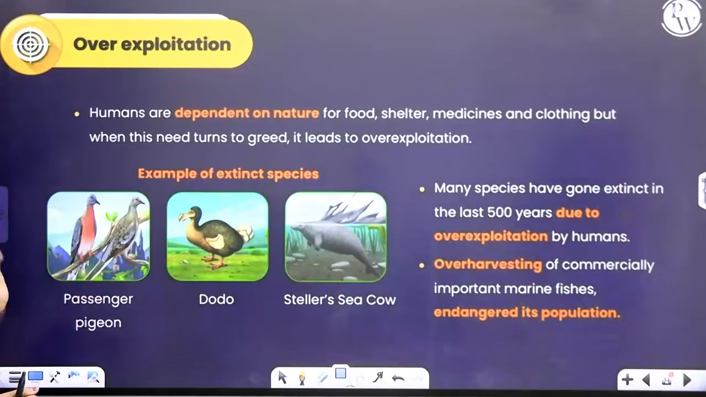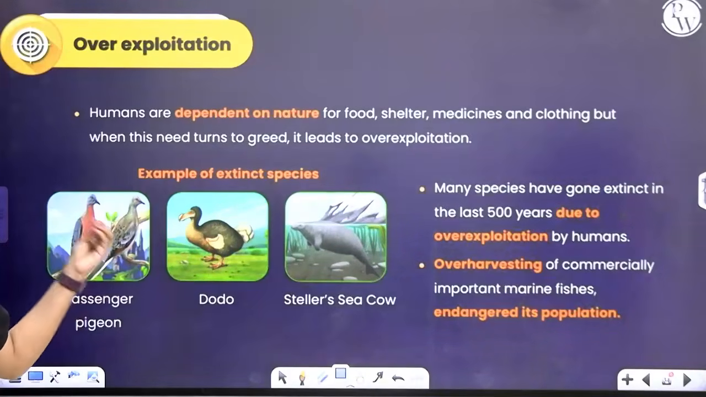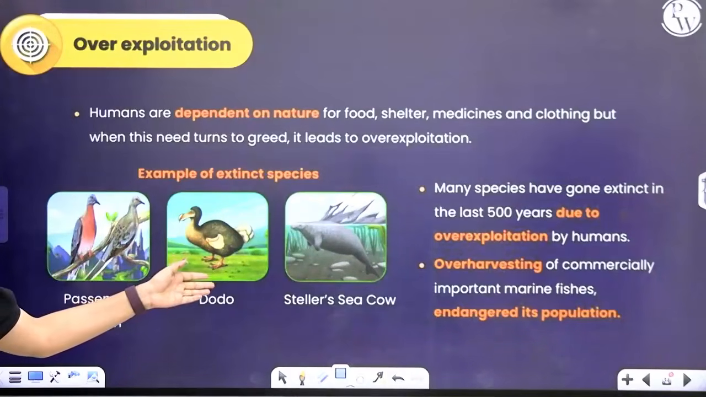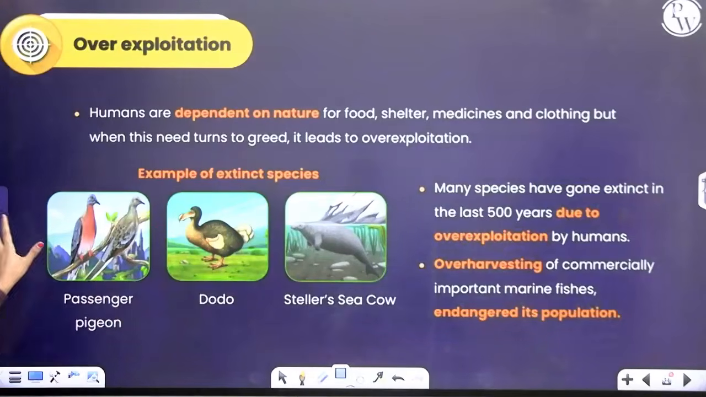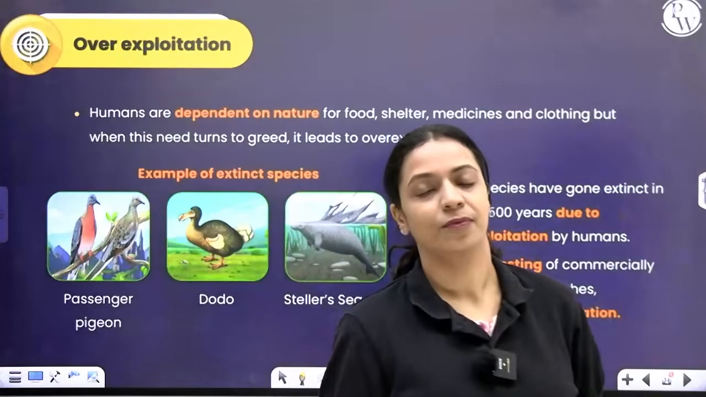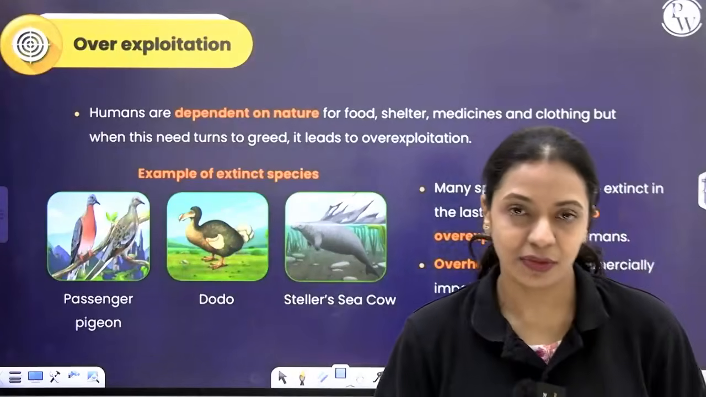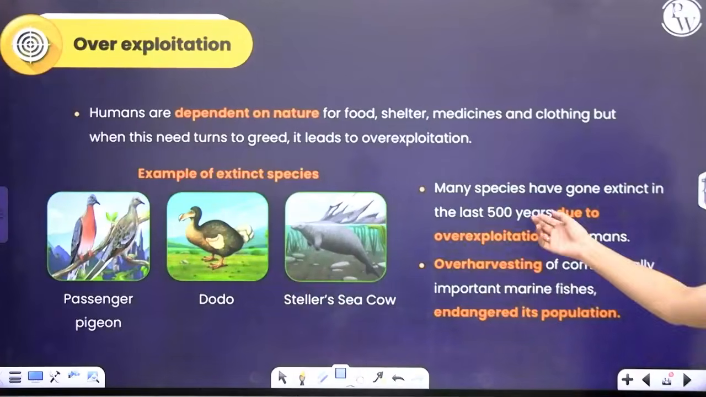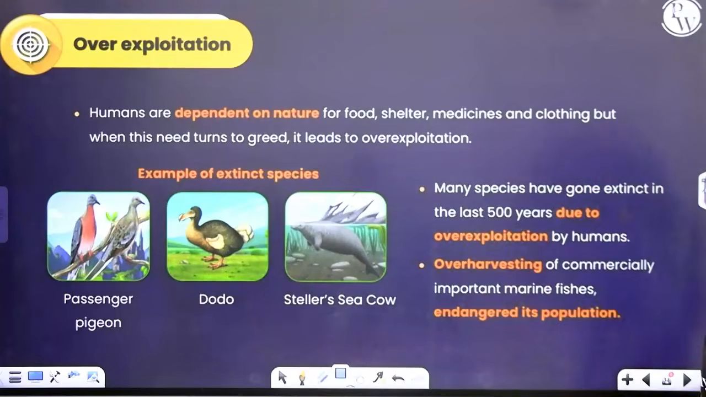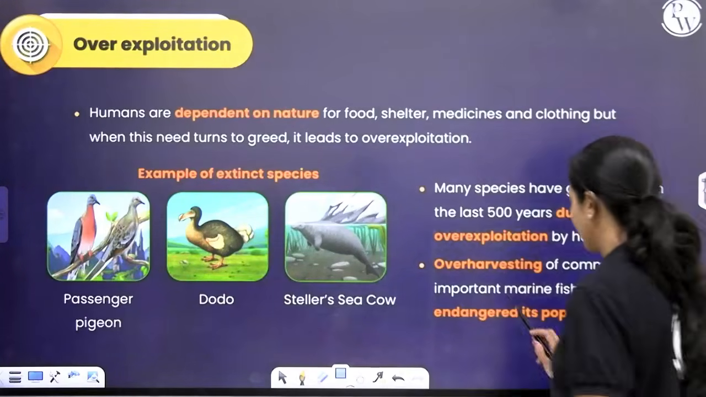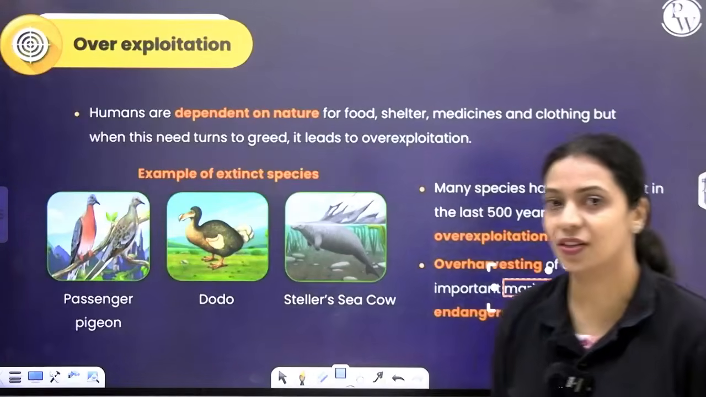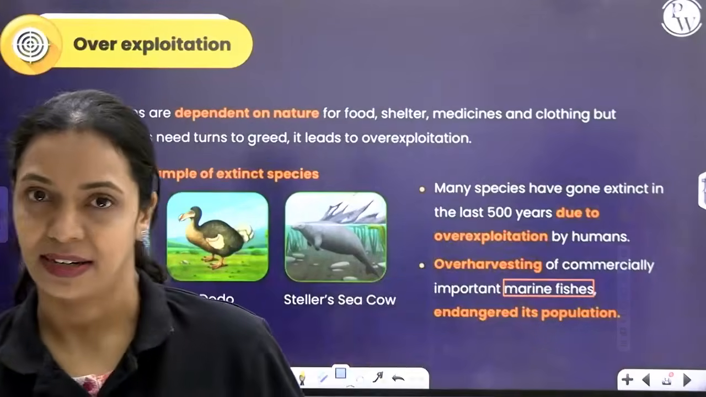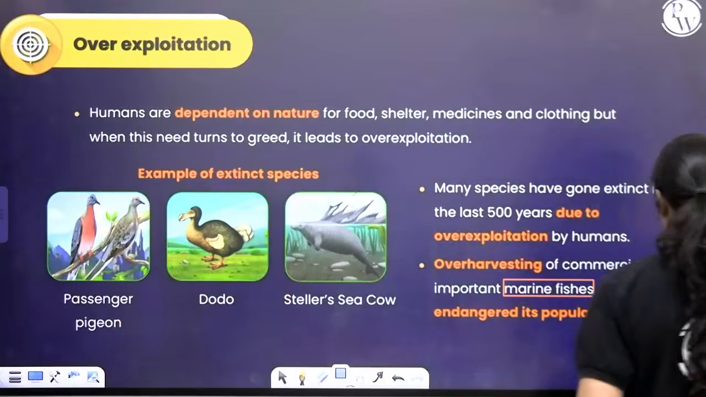Okay? Now, there are some examples of extinctions that have happened because of overexploitation. Passenger pigeon used to be hunted down for its meat. Dodo was hunted for its meat. Steller sea cow for its leather. So they overhunted it for their own needs, which turned into greed. And as a result, we've lost some very, very beautiful animals from our planet. In the last 500 years alone, many species have gone extinct solely because of overexploitation by humans. Currently, many of the marine fishes are also endangered. They are facing a threat to extinction because they are over-harvested. Alright, that is overexploitation. What is the third point?